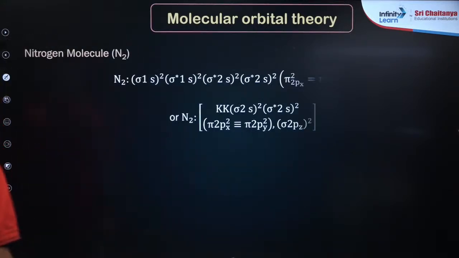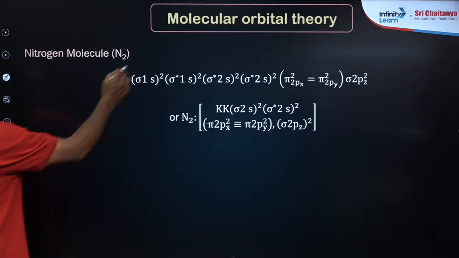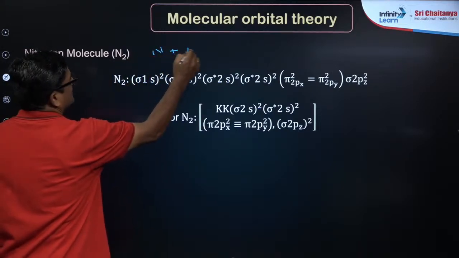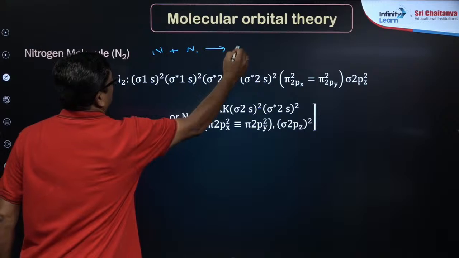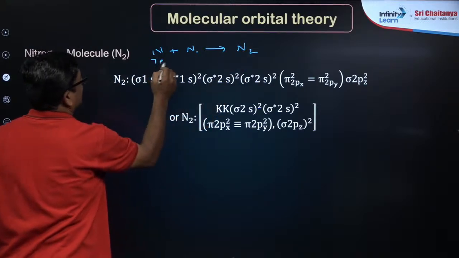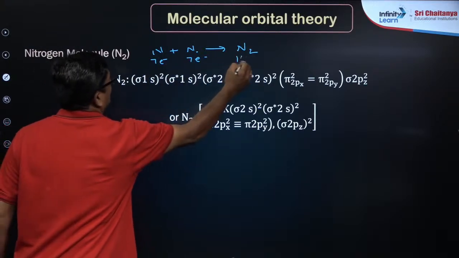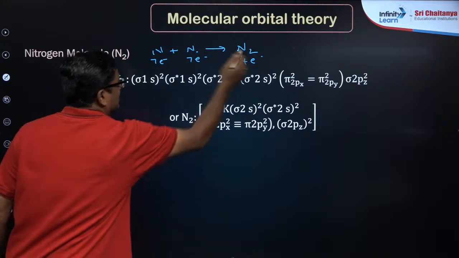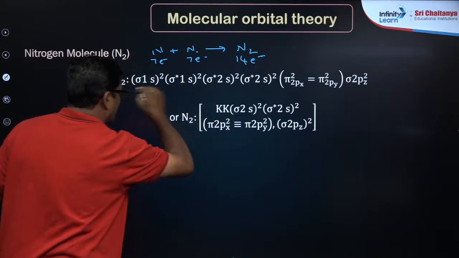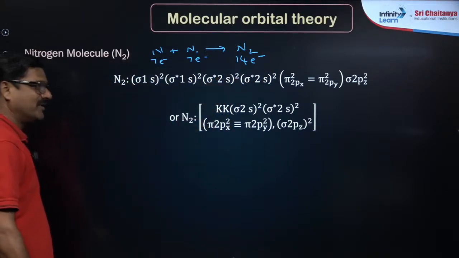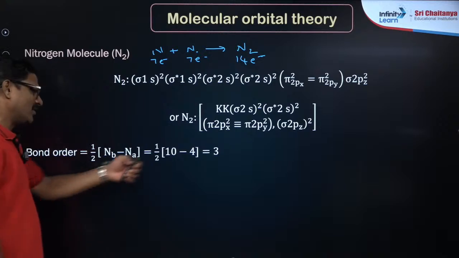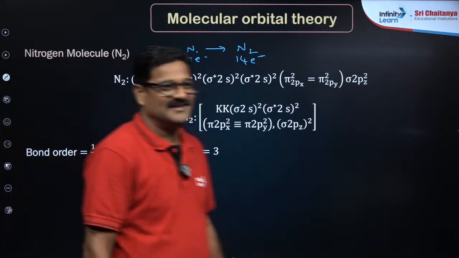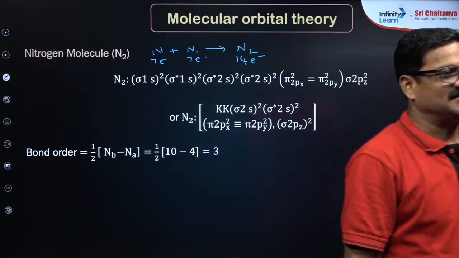Like that, the nitrogen molecule: this is the structure. Nitrogen atoms combine, so the nitrogen molecule has 7 plus 7, 14 electrons. These 14 electrons are written like this, so again it is diamagnetic and the bond order is 3. Correct.